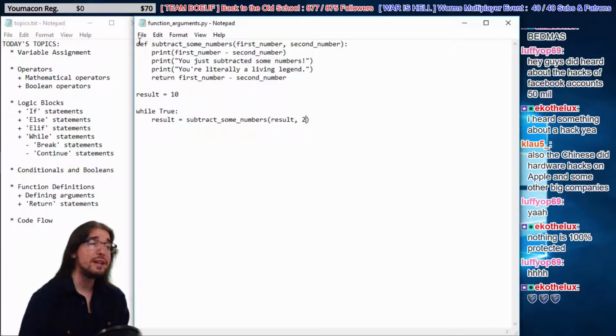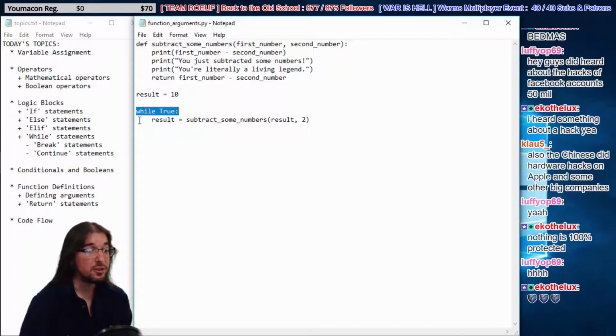Well, first of all, we define a function, subtract some numbers. It's got a couple of arguments, right? We know this function by now. We supply a couple numbers, it subtracts them, tells you you're a legend, and then it returns that new value. We know what that does, right? But we have this result. We assign a number to result right off the bat. So right away, result's going to be 10. And then we have this while true statement.